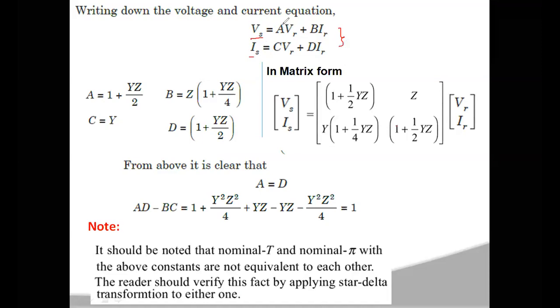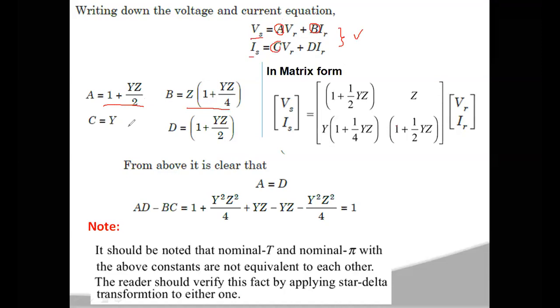Then the value of A is equal to 1 plus yz by 2, the value of B is z into 1 plus yz by 4, the value of C is equal to y into 1 plus yz by 4, and the D value is 1 plus yz by 2.